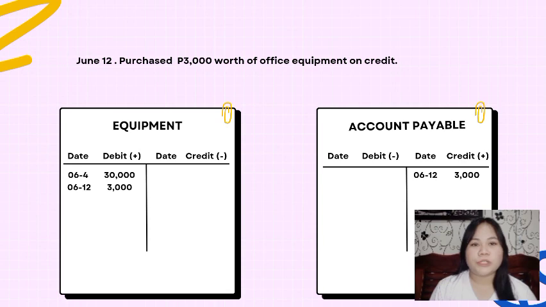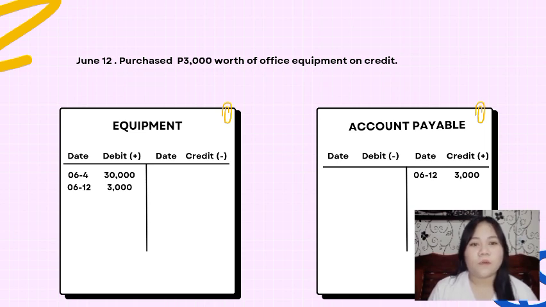June 12, purchase 3,000 pesos worth of office supplies on credit. Ito ay assets and liabilities. And ang account title ng dalawa ay equipment and accounts payable. Sa equipment ay recorded siya as debit dahil nadagdagan yung equipment ng business.